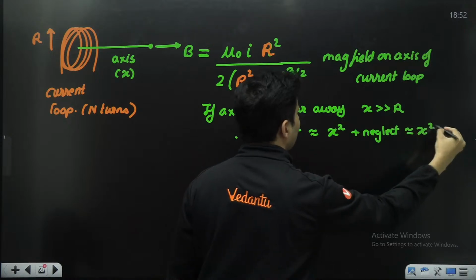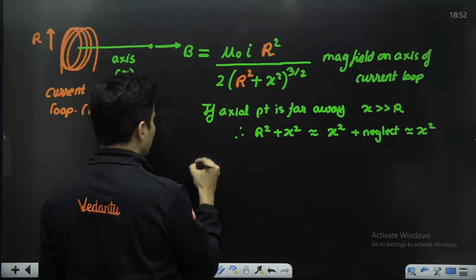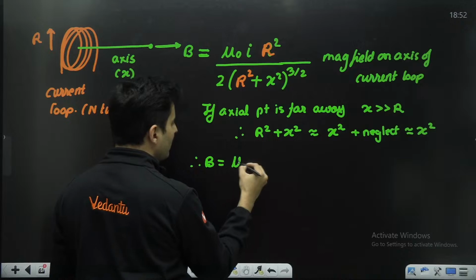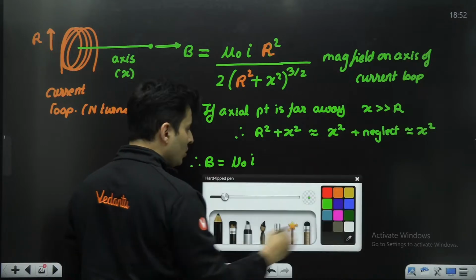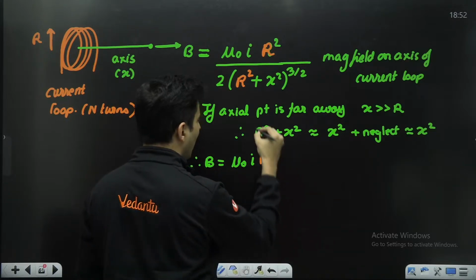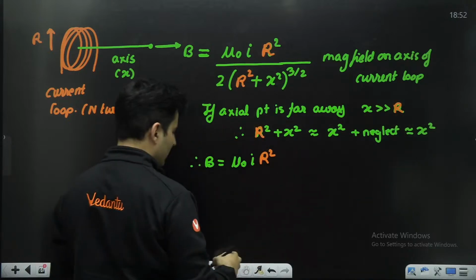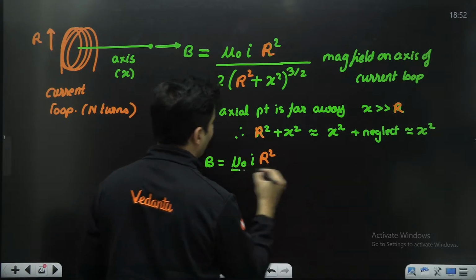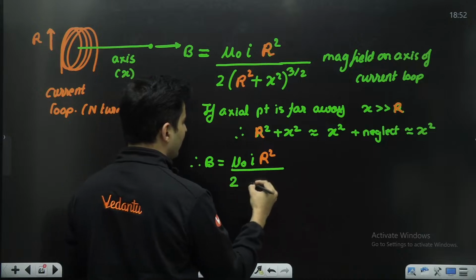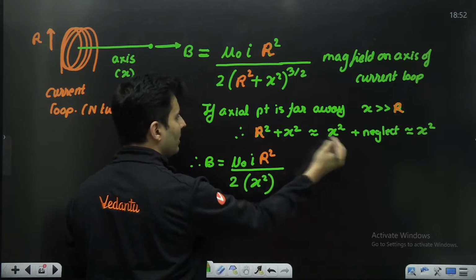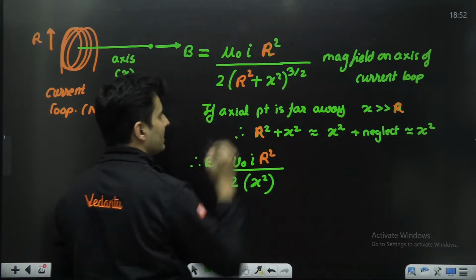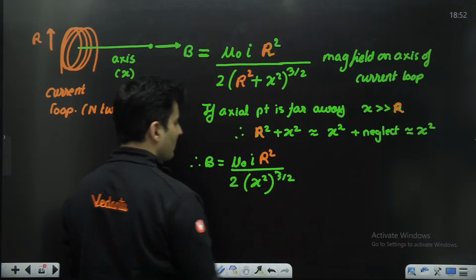So approximately it is X square. So therefore the magnetic field will be mu naught I, you have your R square as it is. Okay, keep this in mind. The whole thing divided by 2 is there, and you have X square only now, because R square plus X square is just X square, whole thing raised to 3 by 2.